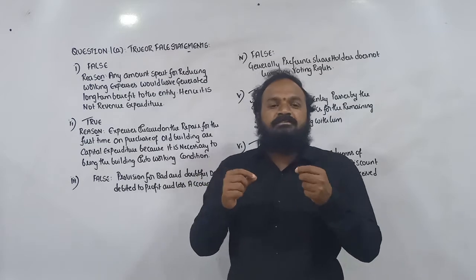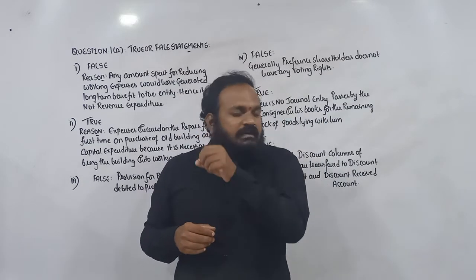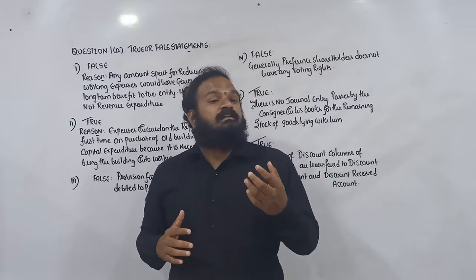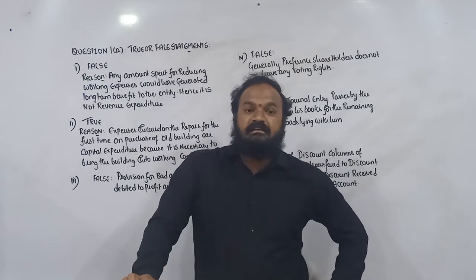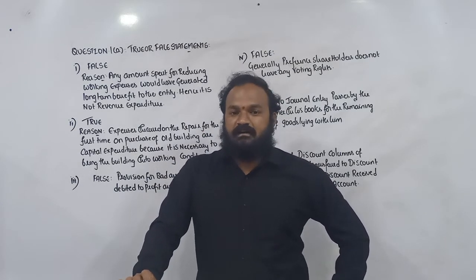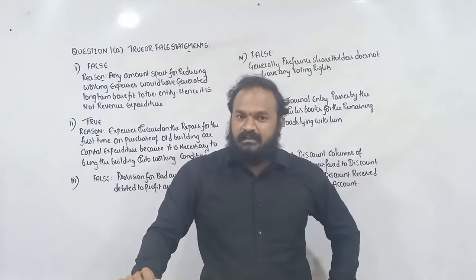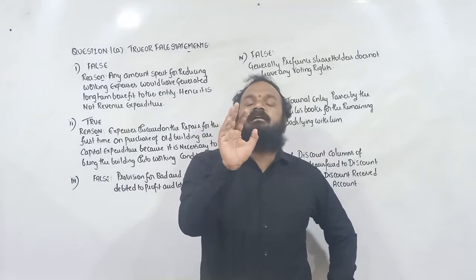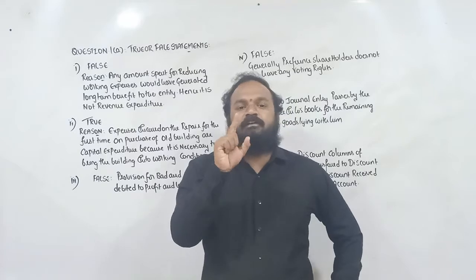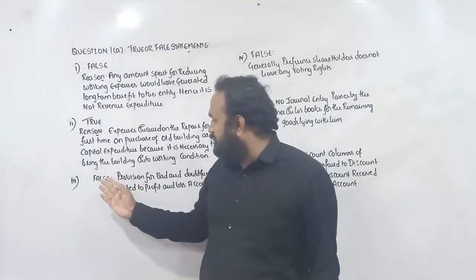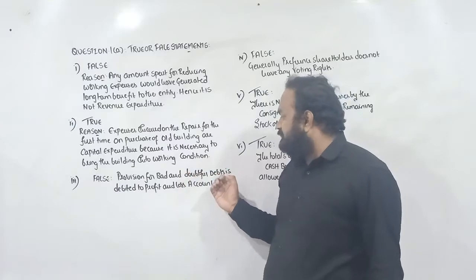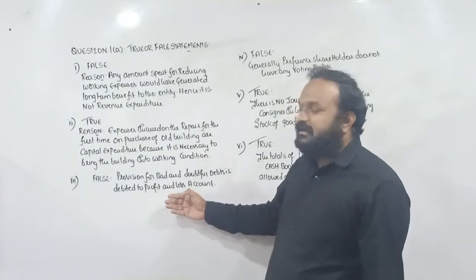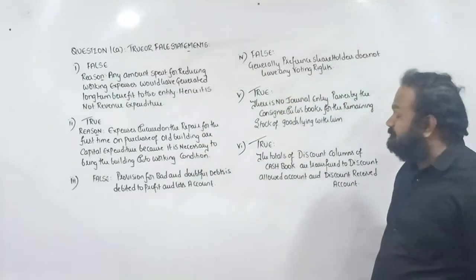Next, the provision for bad and doubtful debts is debited to sundry debtors account. The given statement is false. We discussed it now. The journal entry for provision for bad and doubtful debts is profit and loss account debit to provision for bad and doubtful debts. The entry itself clearly says that provision for bad and doubtful debts is debited to profit and loss account and not debtors account. False. Provision for bad and doubtful debts is debited to profit and loss account and not to sundry debtors account. Next, true or false statement number 4.